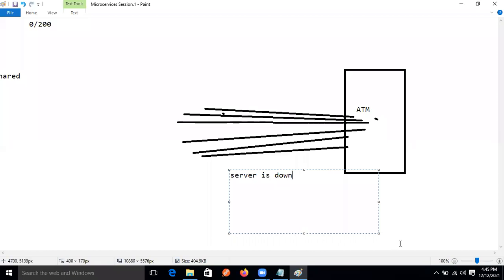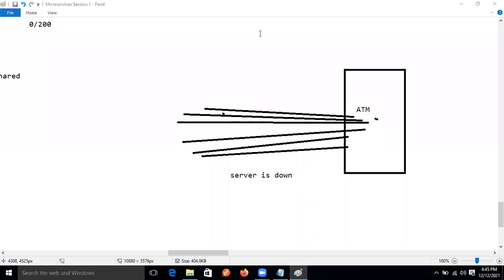So first time one person came and used that ATM. To give the proper execution of the ATM logic, what kind of thing do we use in coding terminology? Try catch block.